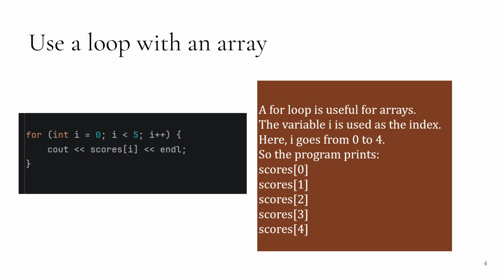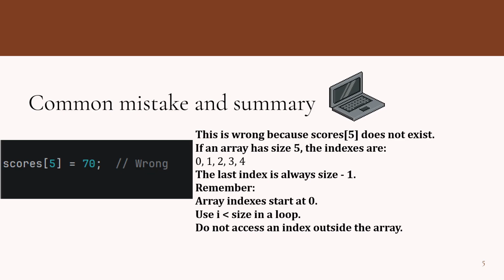A for loop is useful when working with arrays. In this loop, I start at 0 and end at 4. The program uses i as the index and prints every score in the array.